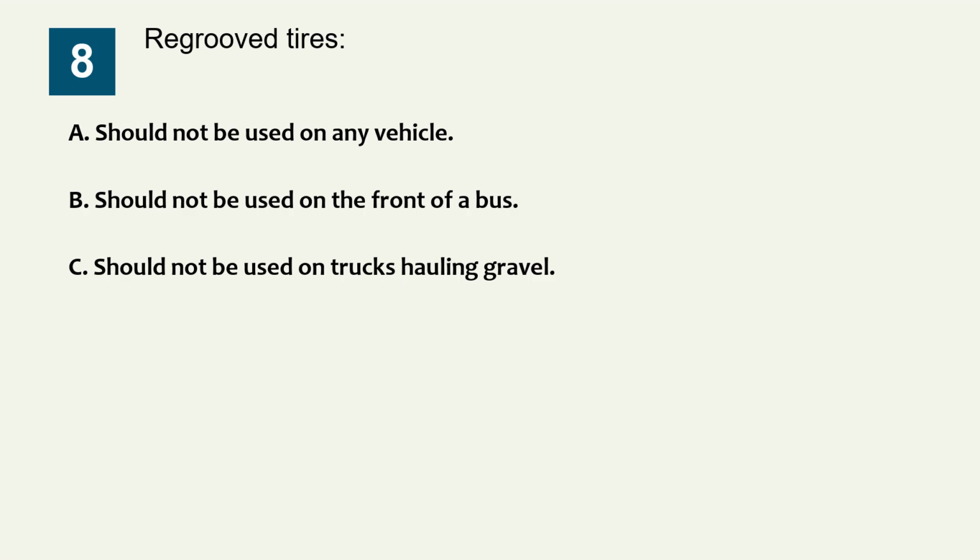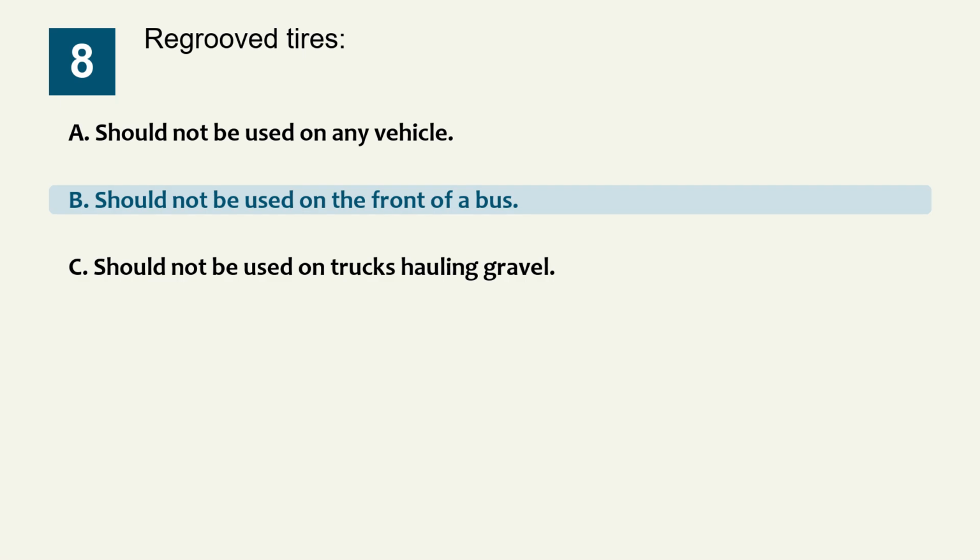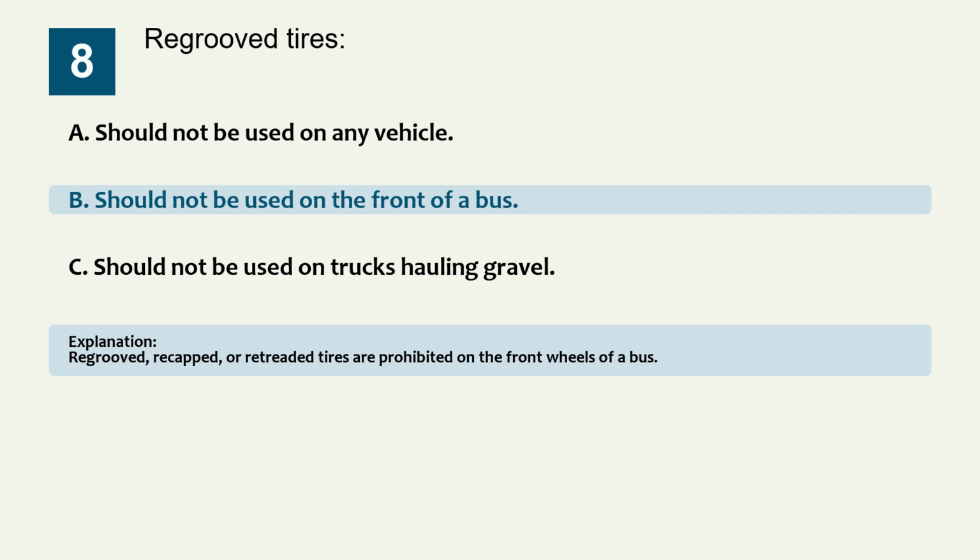Question 8. Regroove tires. Option A, should not be used on any vehicle. Option B, should not be used on the front of a bus. Option C, should not be used on trucks hauling gravel. The correct answer is option B, should not be used on the front of a bus. Explanation. Regroove, recapped, or retreaded tires are prohibited on the front wheels of a bus.